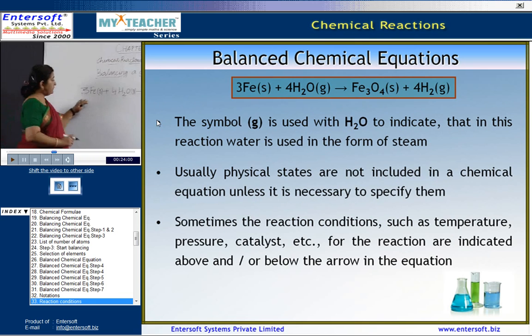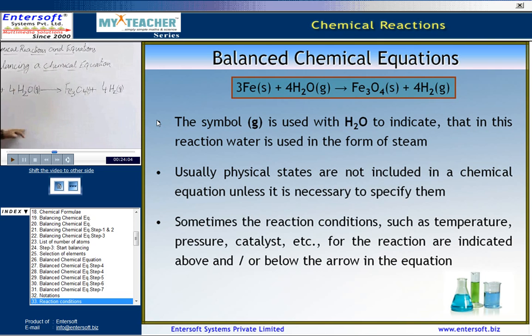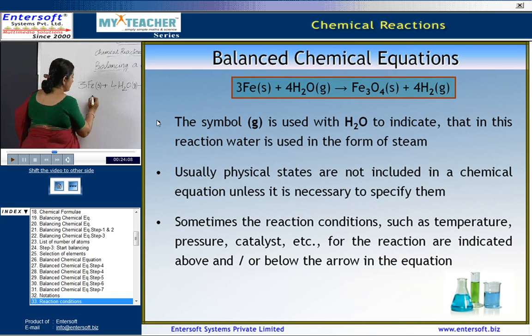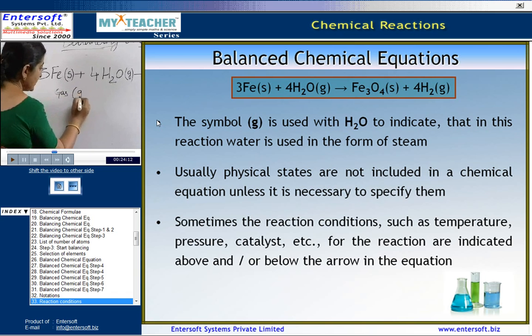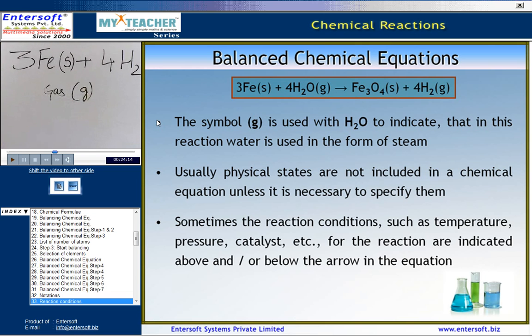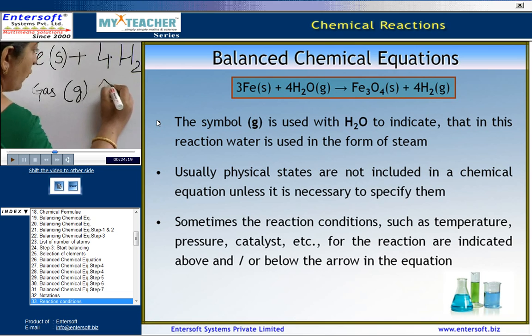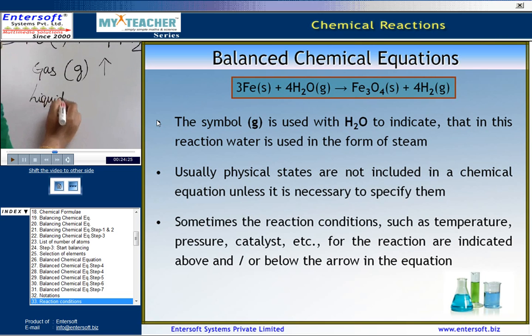Now, here we have represented them depending upon their states. So, let us again try to correlate all of them. Generally when it is in the gaseous form, it is represented by small g. Sometimes it can also be represented by an arrow facing upwards. Next, the liquid state is represented by L. Now, coming to the aqueous state.